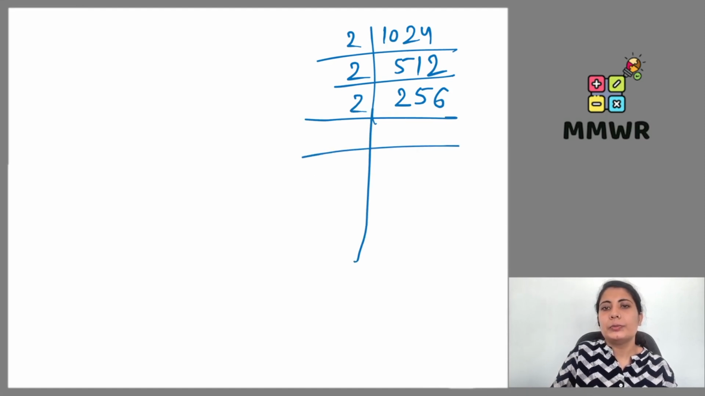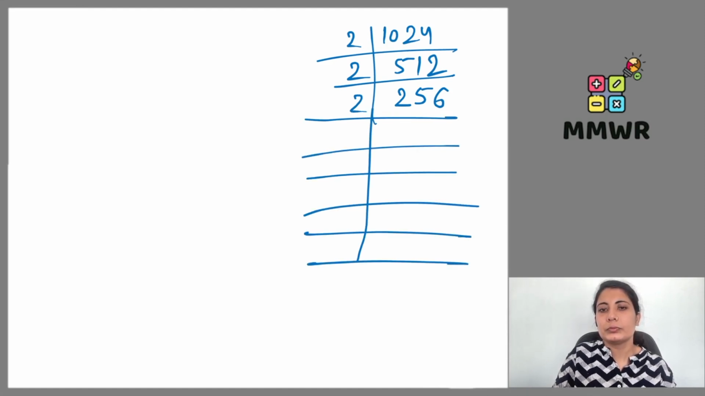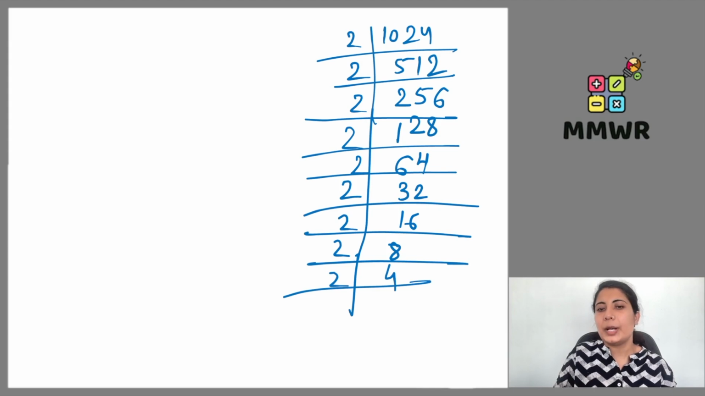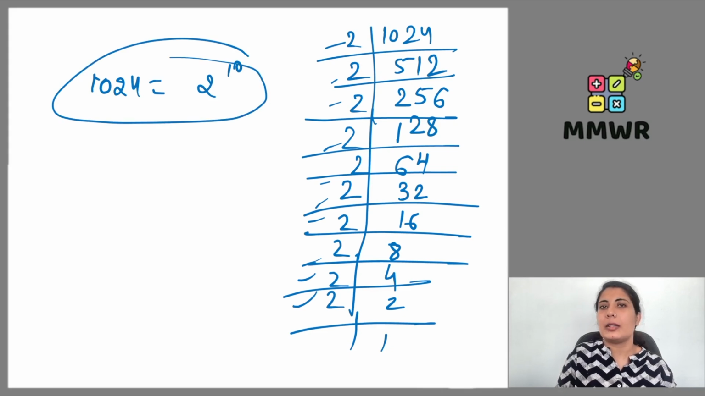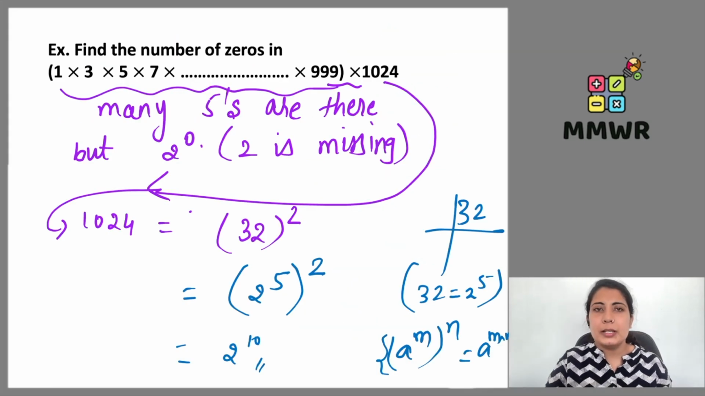Then again by 2, 2 1s are 2, 2 2s are 4, 2 8s are 16. 2 6s are 12, 2 4s are 8. By 2, 32 times. By 2, 16 times. By 2, 8 times. By 2, 4 times. By 2, 2 times. By 2, 1 time. So 1, 2, 3, 4, 5, 6, 7, 8, 9, 10. So 1024 can be written as 2 to the power 10.